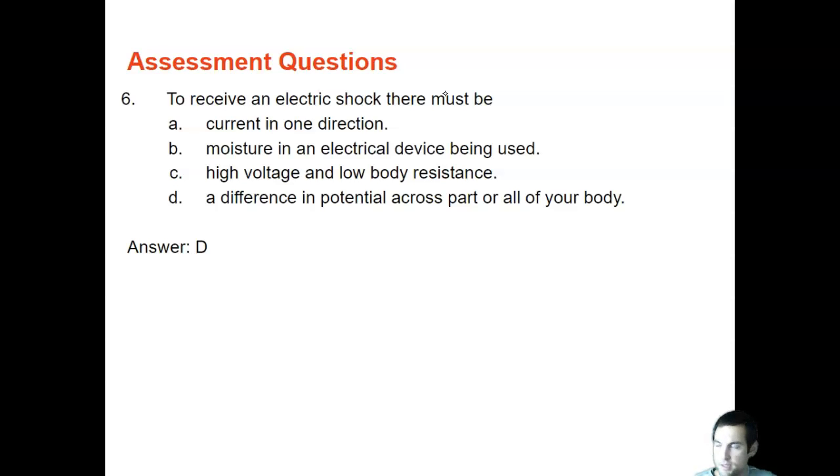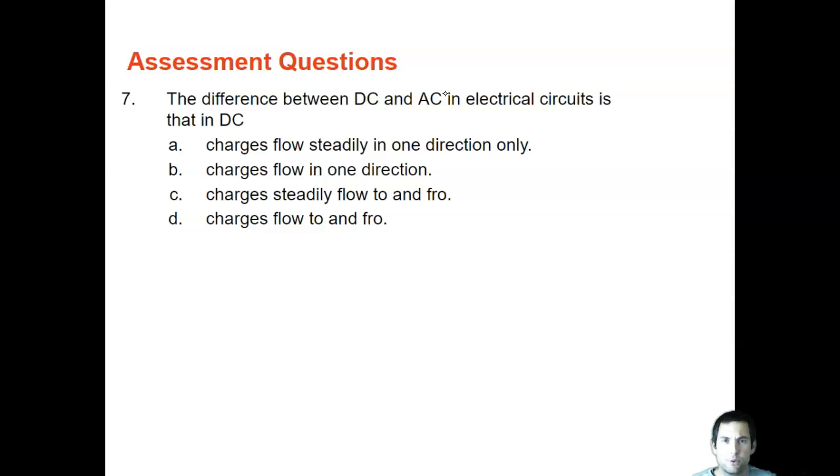A difference in potential across your body. The difference between DC and AC electrical circuits is that in DC, charges flow only in one direction. It is direct current. Alternating is the one that alternates back and forth.